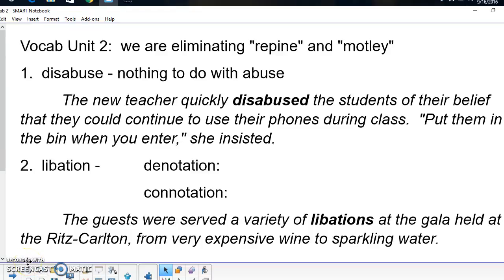Welcome to Vocab Unit 2. We are going to look at, in this short recording, just a few of the words. You want to know the definitions for all of the words in the unit except for repine and motley. Our first word that we're looking at is disabuse.